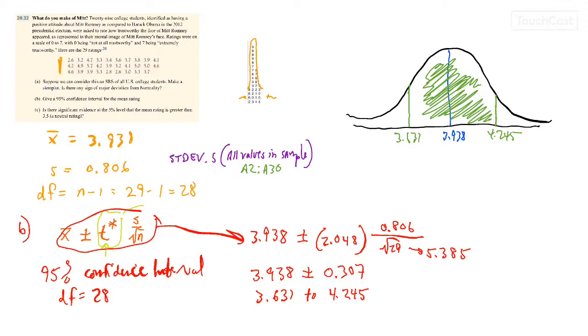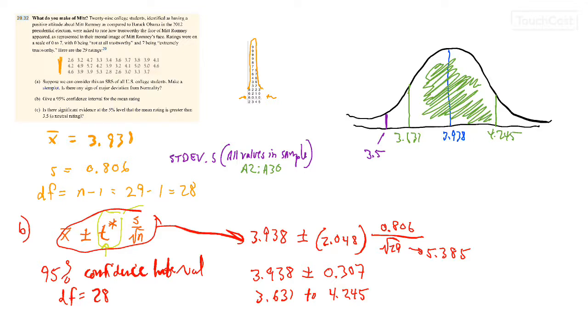So the question in part C is asking, is there evidence at the 5% level that the mean rating is greater than 3.5? Well, if we draw 3.5 on the graph, 3.5 is less than 3.631, so it might be somewhere around here. And that is outside of our 95% confidence interval.